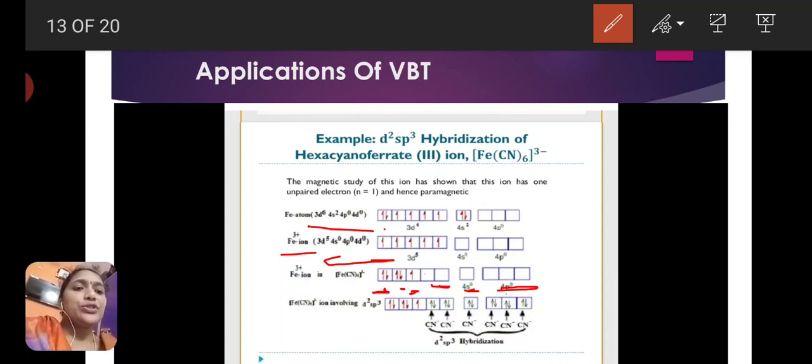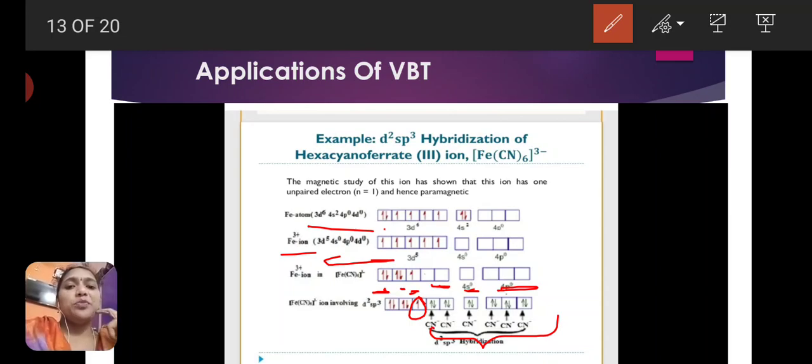So the hybridization is d2sp3. Here the coordination number of the metal is 6. With d2sp3 hybridization, the structure of the complex is octahedral, and one unpaired electron is present, so this complex shows paramagnetic property.